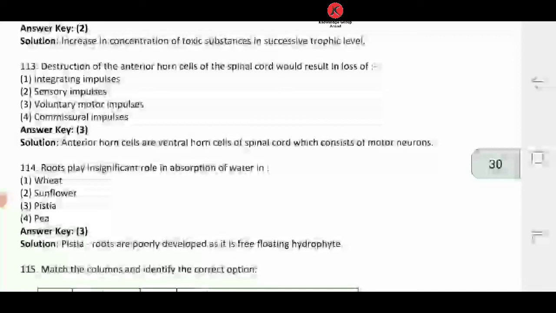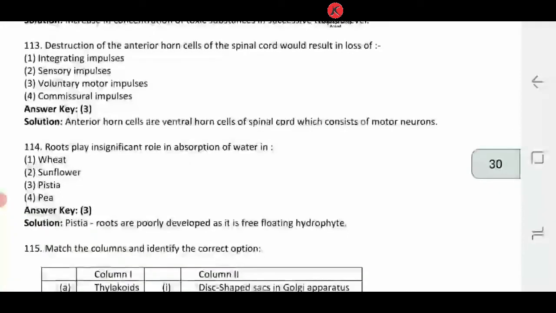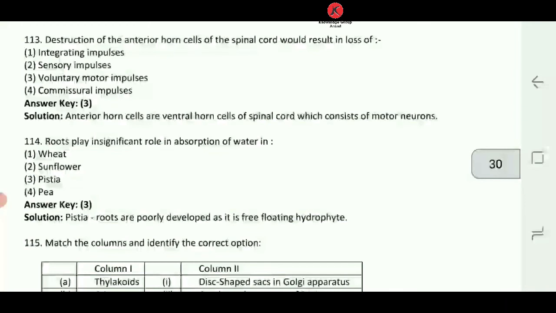Integrating impulses, sensory impulses, voluntary motor impulses, and commissural impulses. So what answer is going to come? As I said, the anterior horn cell, that is the ventral horn cell of the spinal cord, has motor neurons. So the answer is number 3, that is voluntary motor impulses. So 113, answer number 3 is going to come.